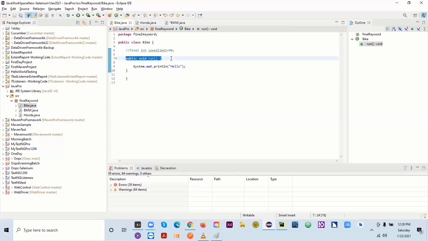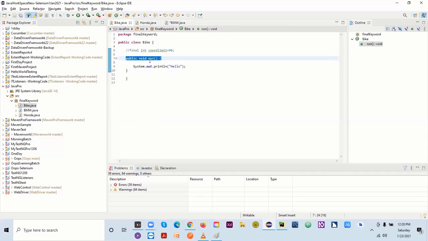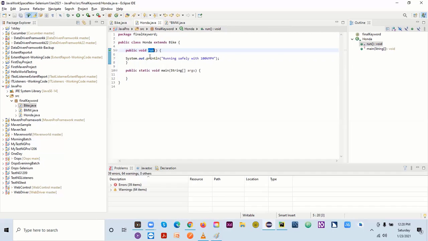So this is how it will work actually. If you are using final with a variable, it will be constant. If you are using final with a method, it will not be overridden. Overriding means using the same method with the same parameter. So this is the same method, and here is also the same method name. You cannot use it like this. We are overriding one with the other, with the same name. That's what we call overriding. We'll see more on this.